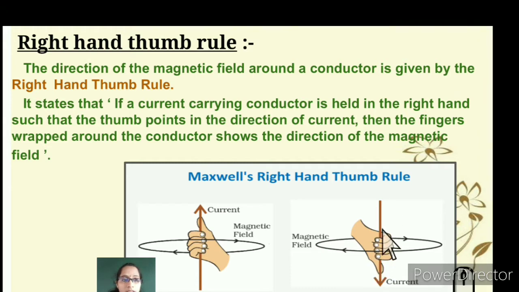Again, the current is flowing in a downward direction, and you can see that this is the magnetic field around the thumb and the rest of the fingers. So this states that if a current carrying conductor is held in the right hand such that the thumb is in the direction of the current, then the fingers wrapped around will show the direction of the magnetic field.